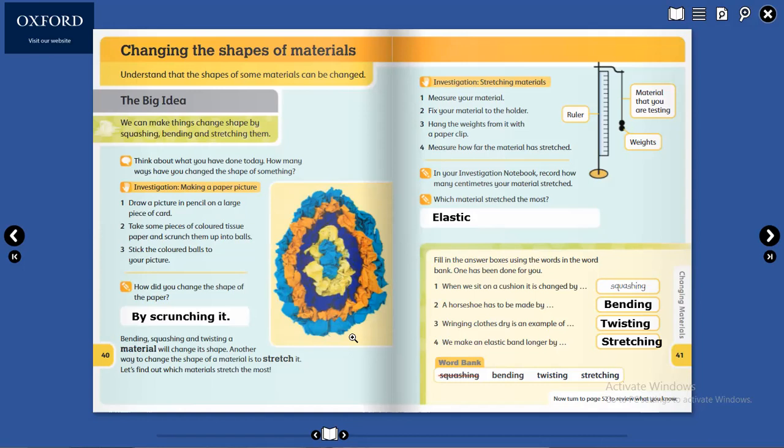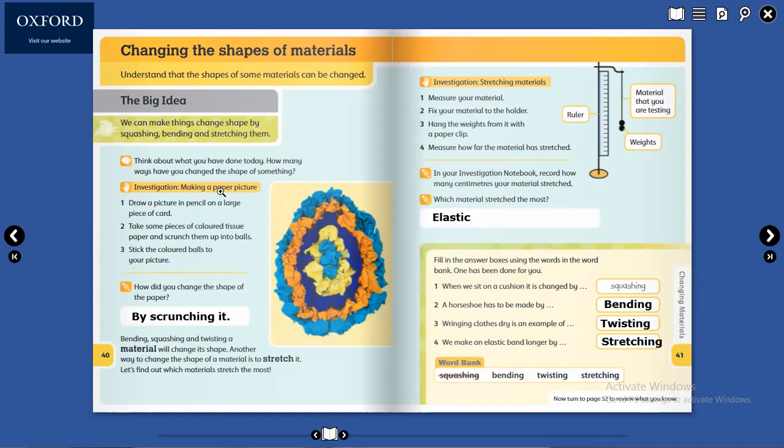Wringing clothes dry is an example of twisting.